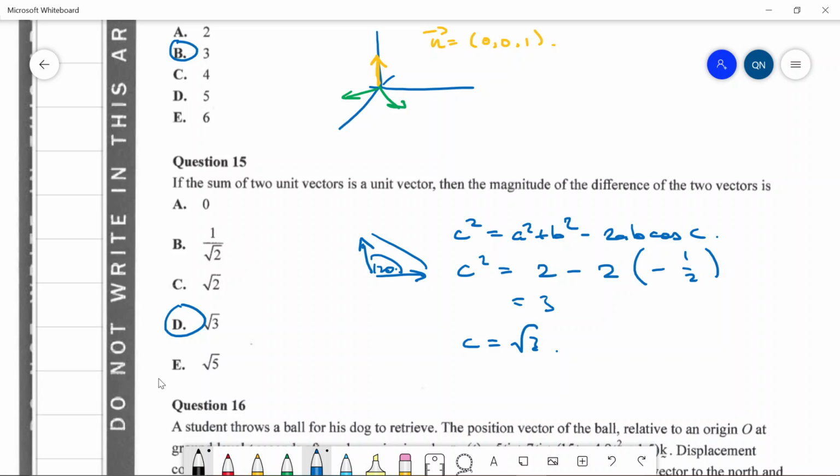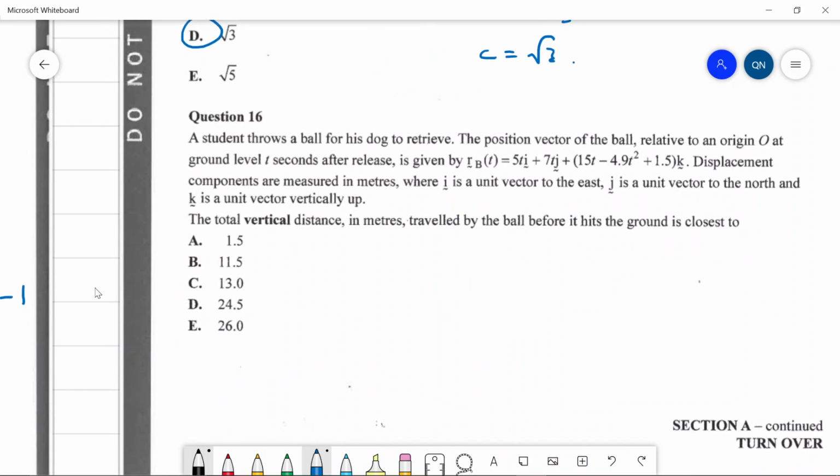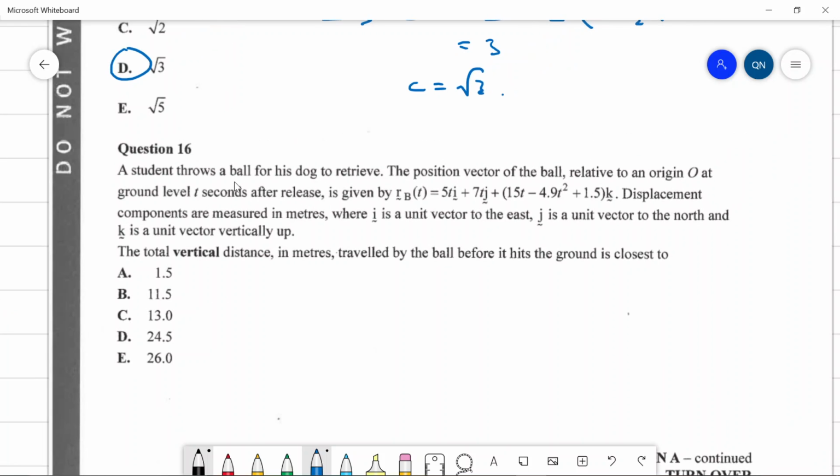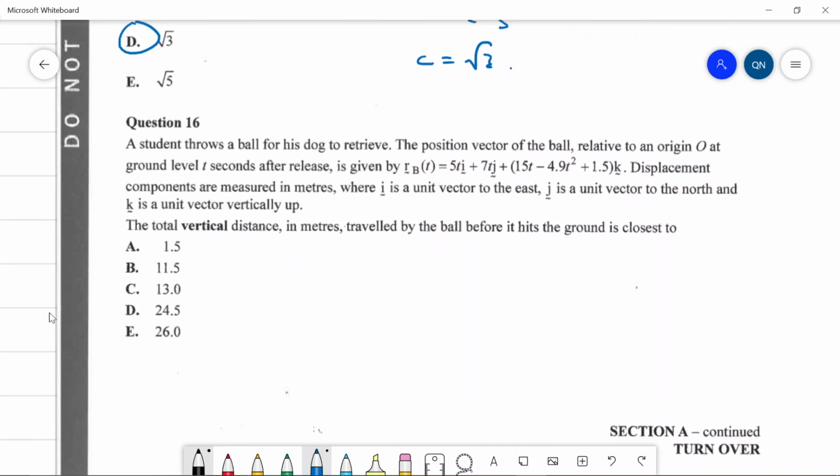Option D. Question 16. A student throws a ball for his dog to retrieve. The position vector of the ball, okay, it's some vector function, it looks like displacement. The total vertical distance in meters traveled by the ball before it hits the ground is closest to... The total vertical distance. Okay.